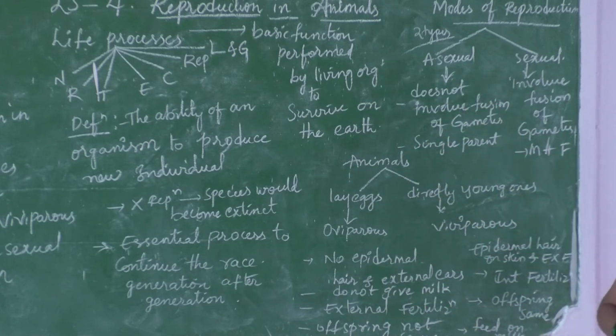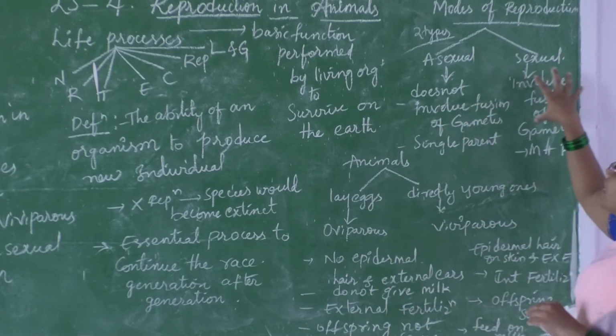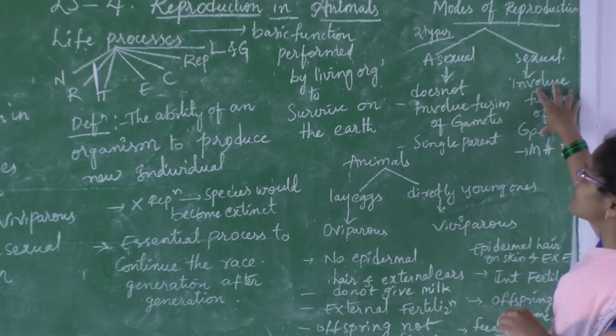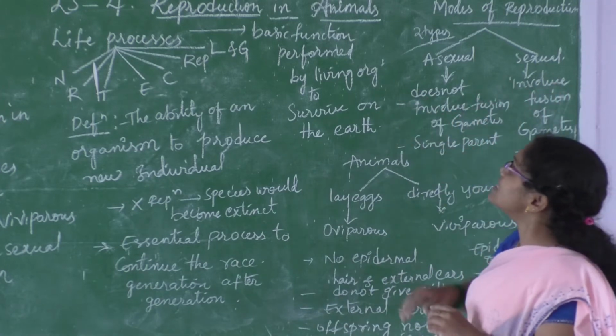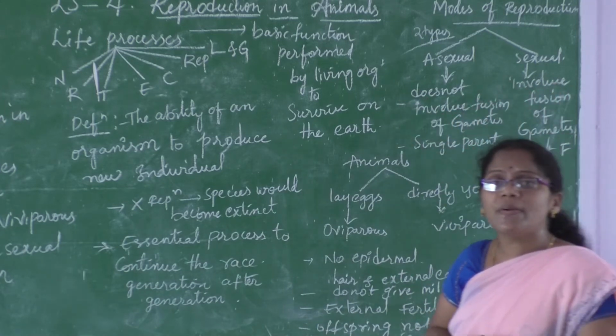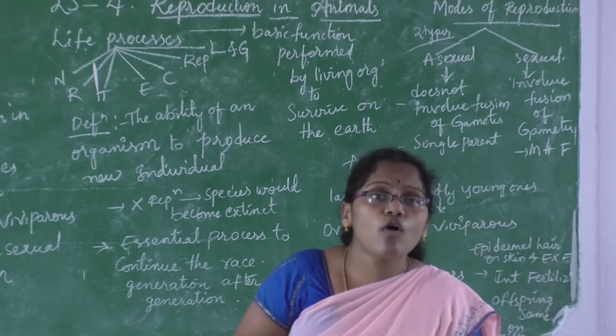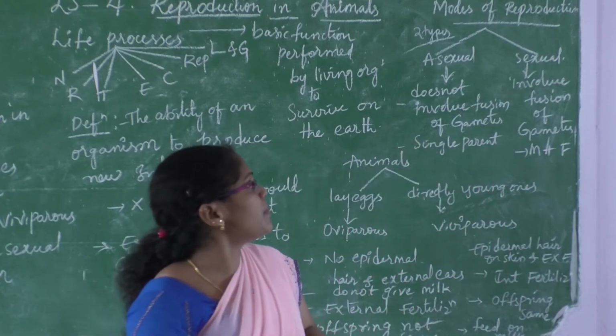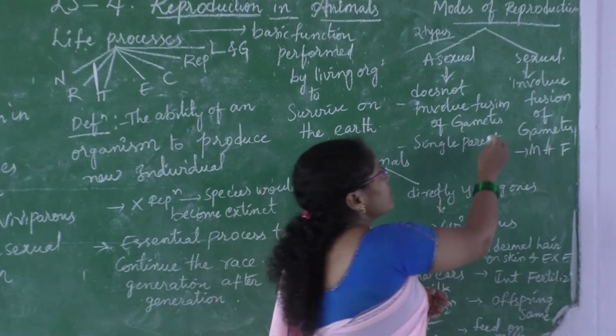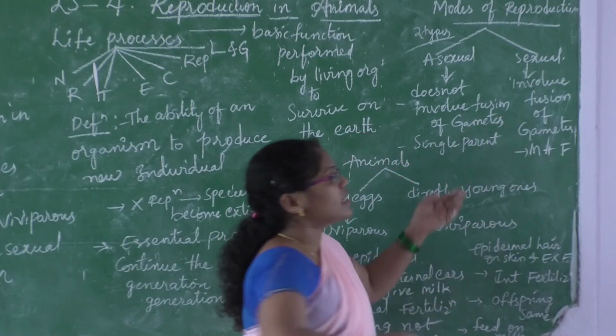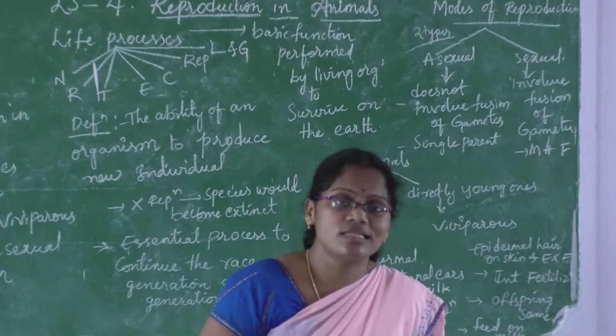Let me tell you the definition of asexual and sexual reproduction. Asexual reproduction does not involve gametes. What is meant by gametes here? Gametes means reproductive cells.